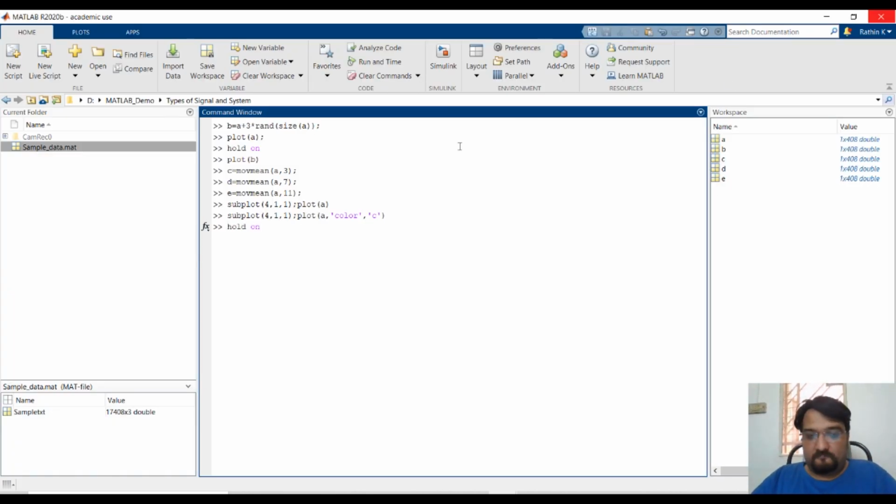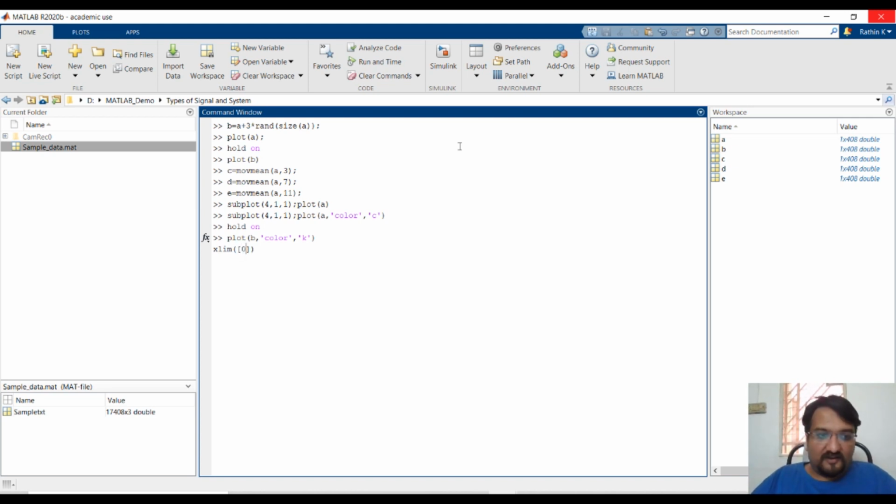Then we will plot the noise affected version in the same plot. B is the noise affected version. Let's draw it with black color and see how it looks. Also I will change the x limit because I don't want samples more than 408.